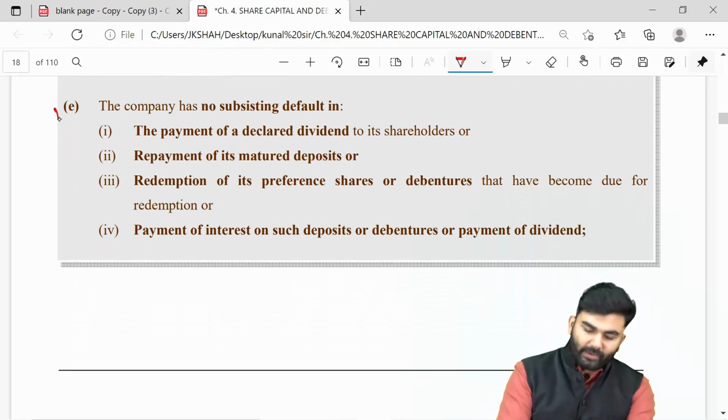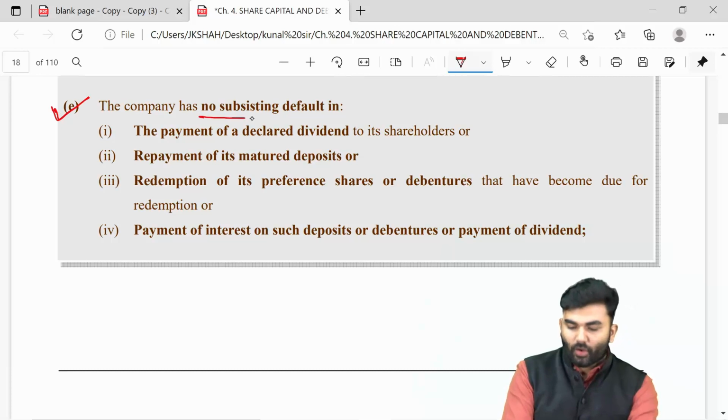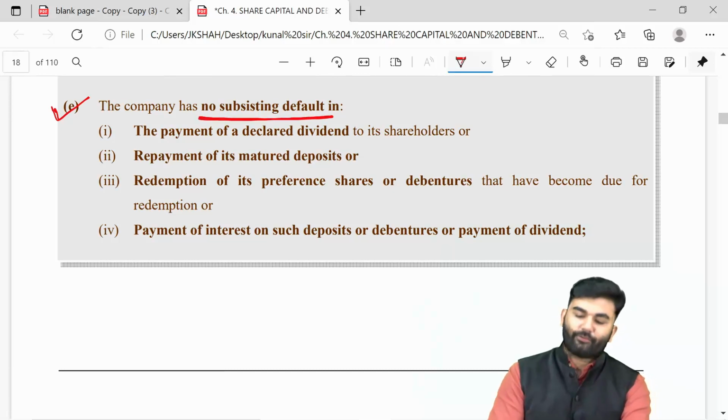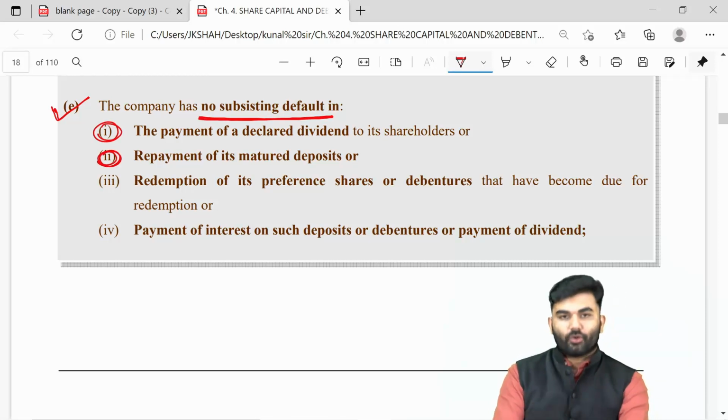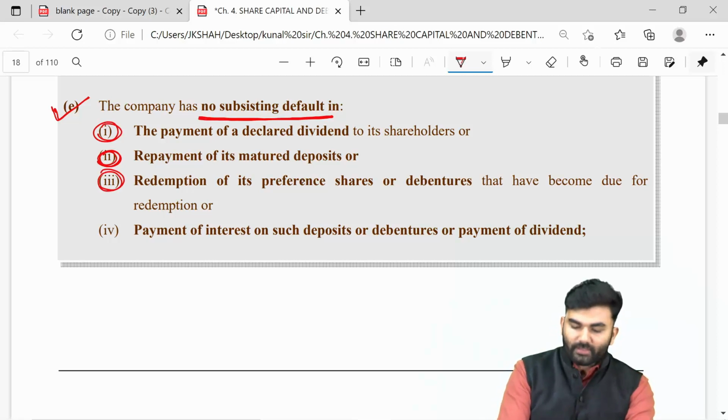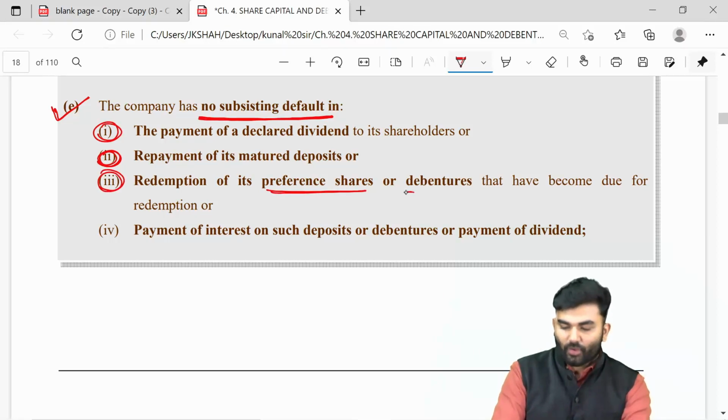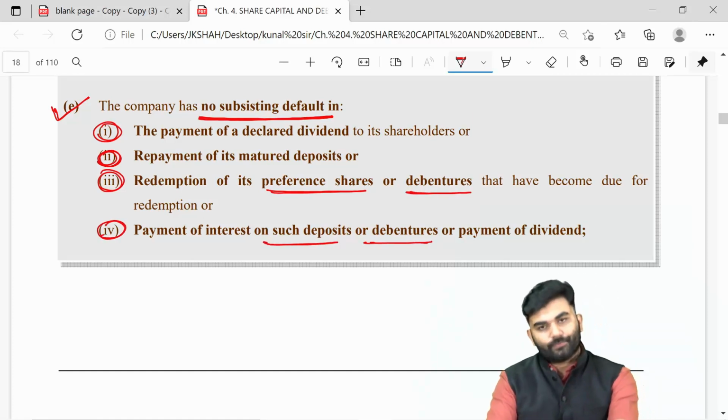The company should also have no subsisting default either in payment of declared dividend, or repayment of matured deposits, or redemption of preference shares or debentures, or payment of interest on deposits or debentures.